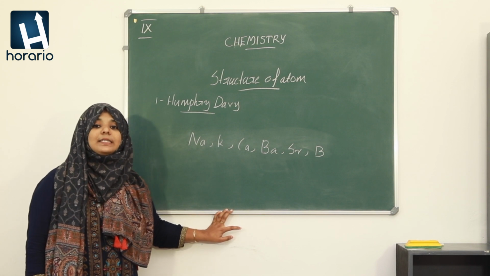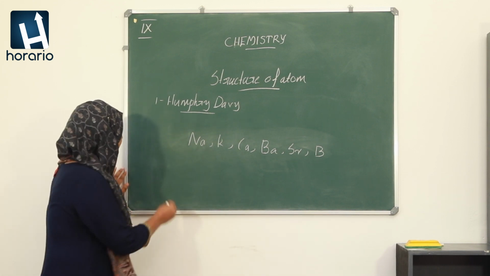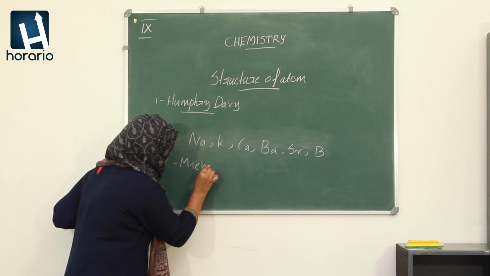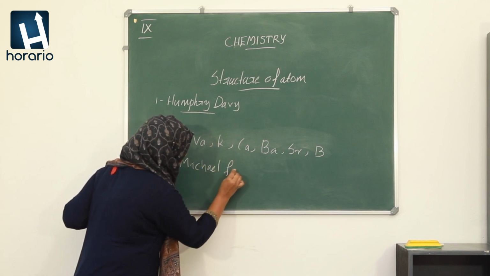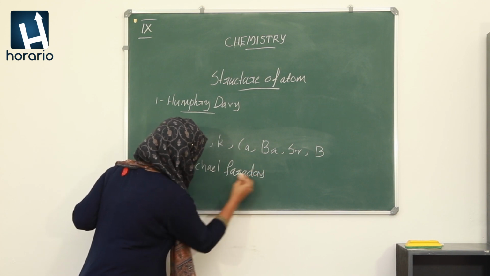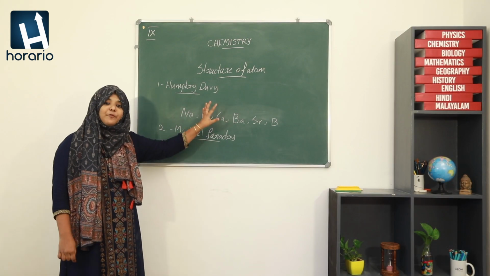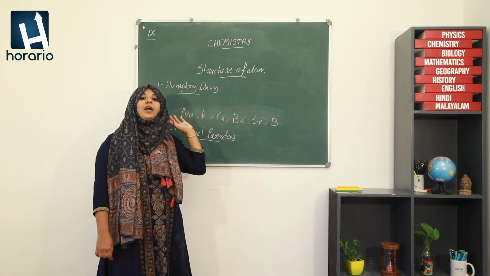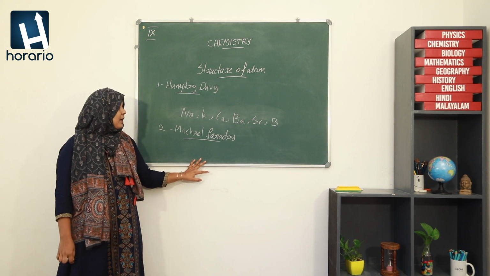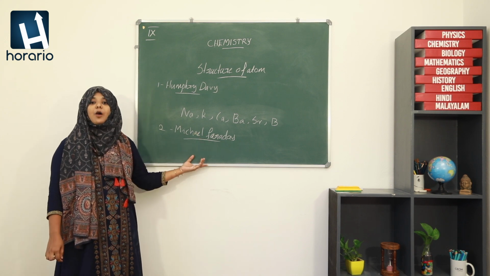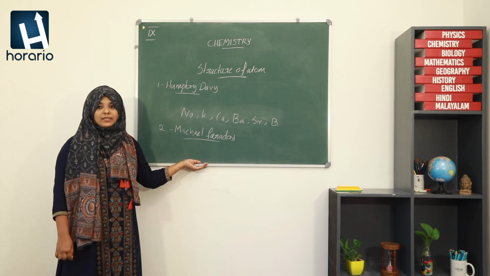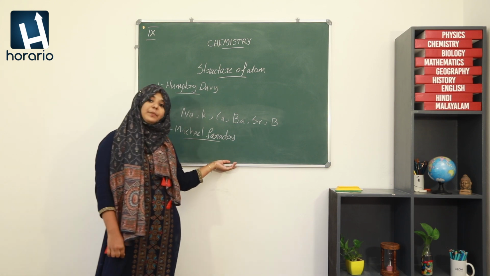Second one is by Michael Faraday. Along with Sir Humphrey Davy, Michael Faraday also passed electricity through liquid. But he could separate the components of that liquid, that is, by using electrolysis. You already learned it in your previous classes.